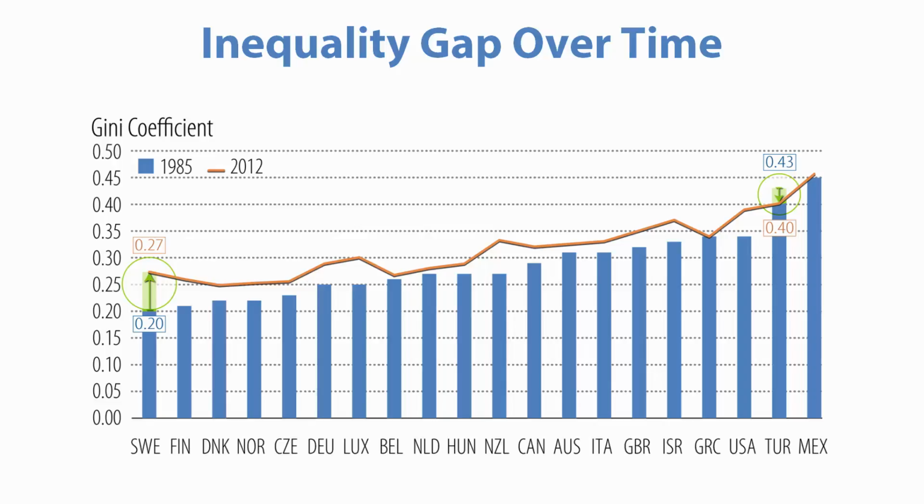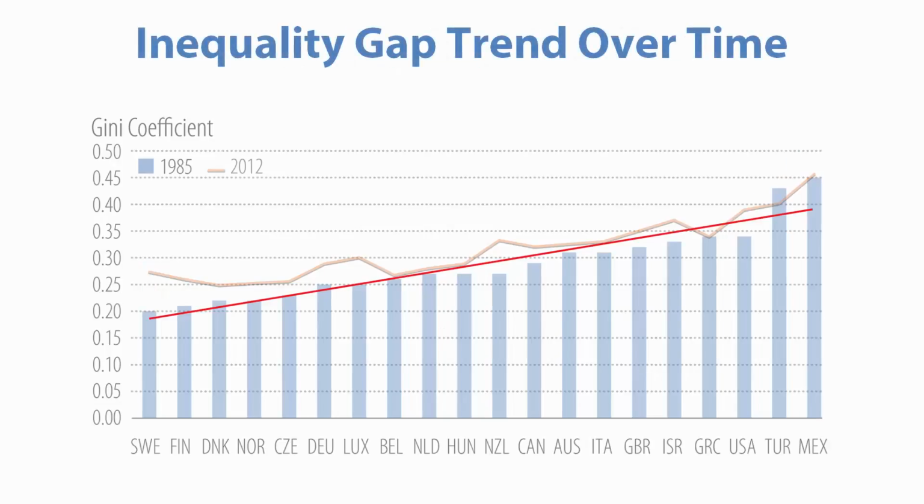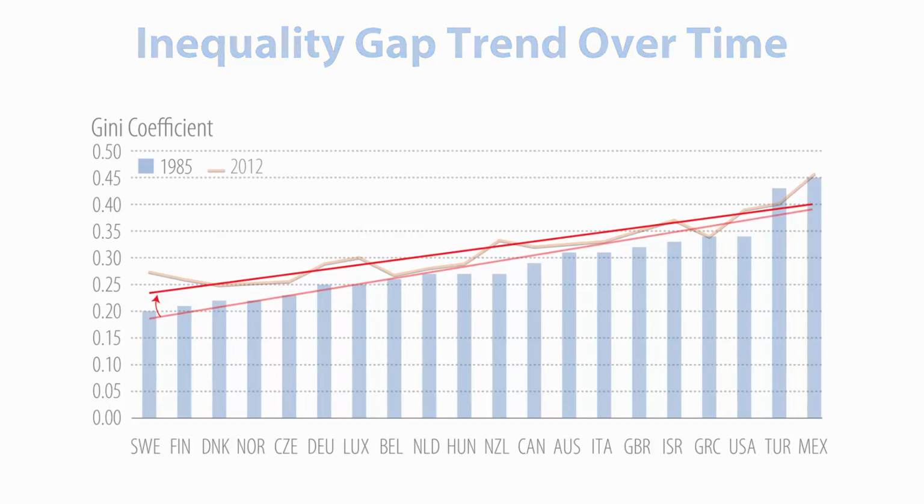Another interesting observation is that we're seeing an indication over the last 25 years or so that Gini levels may be beginning to flatten out. That is, more countries with lower values are shifting upward rather than countries with higher values shifting substantially downward. Effectively, the linear trend is pivoting upward, so it's not as steep in 2012 as it was in 1985.